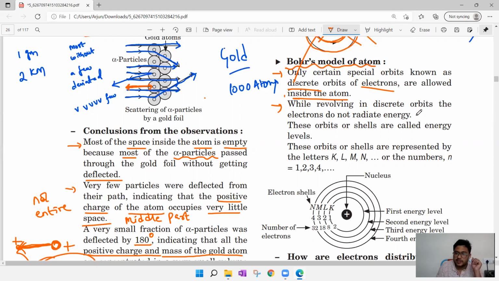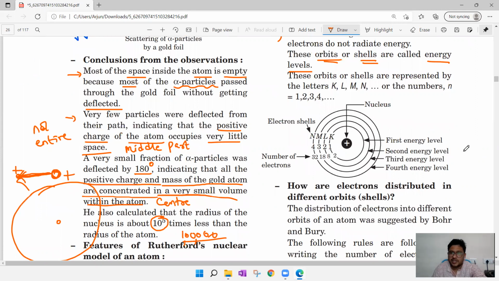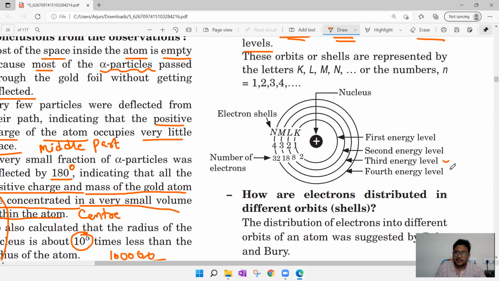While revolving in discrete orbits, the electrons do not radiate energy. That is a point given by Niels Bohr. No electron will radiate energy while it is revolving in the orbit. These orbits are shells, and you can call them orbits or shells, known as energy levels. So we can call the first orbit the first energy level, the second orbit the second energy level, the third the third energy level, the fourth the fourth energy level, and so on. These orbits are also known as shells, represented by the letters K, L, M, N, and so on, or by the numbers 1, 2, 3, 4, and so on.